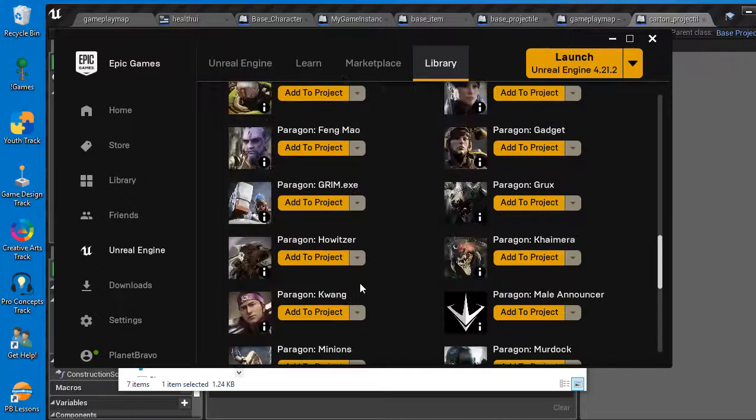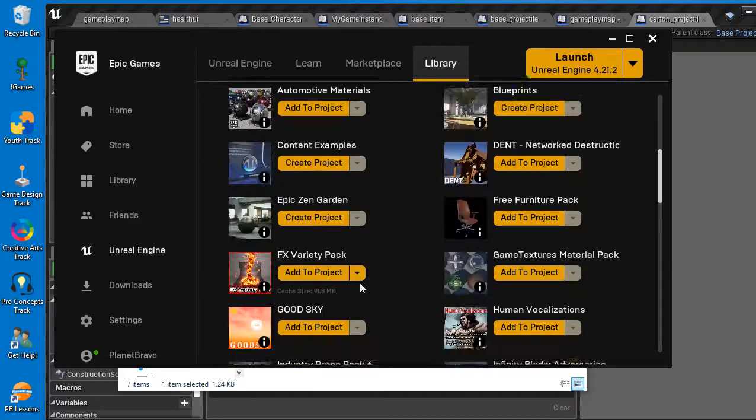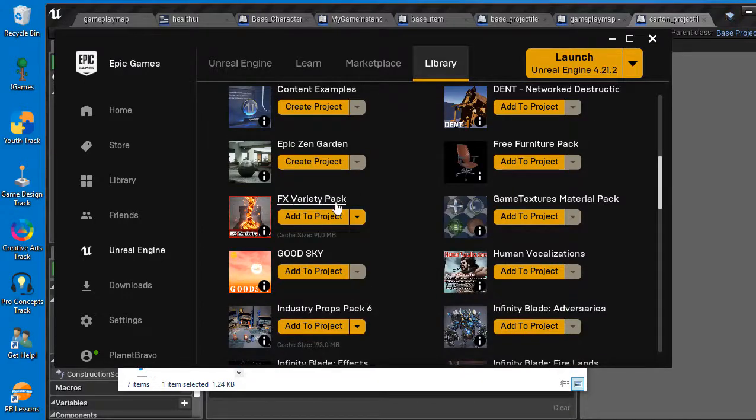Here it is, right here. The FX Variety Pack. This has a whole bunch of special effects in it, including effects where when a projectile hits a target, it has this really cool particle effect. So I actually added that to my project, and it's really small. It's only 91 megabytes, so you don't have to worry about adding a whole bunch of size to your project.